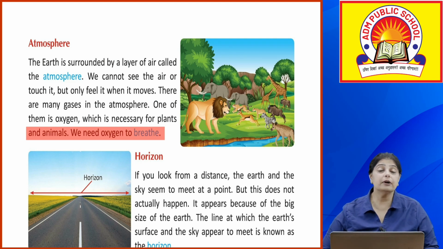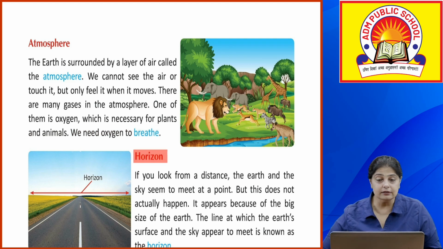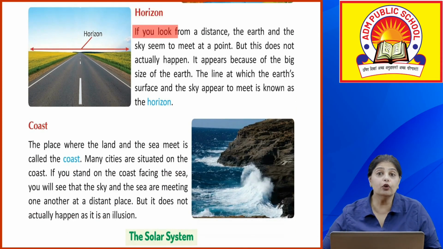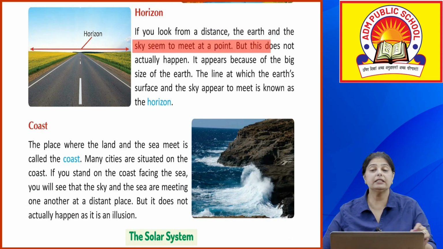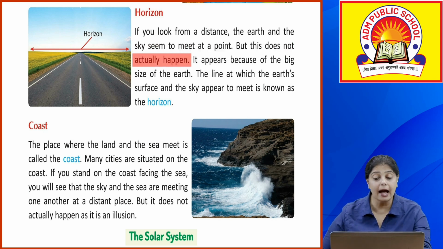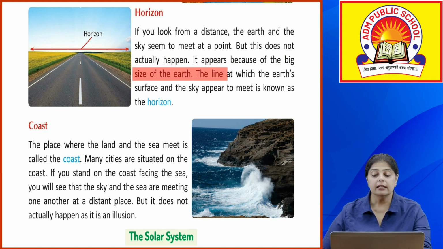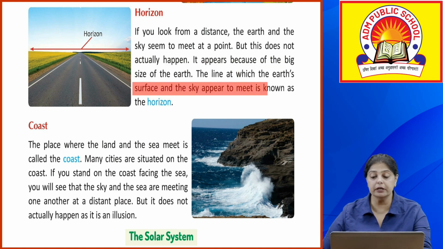Now next word that you will hear is the horizon. What is a horizon? So if you look from a distance, the earth and the sky seem to meet at a point. But this does not actually happen. It appears because of the big size of the earth. The line at which the earth's surface and the sky appear to meet is known as the horizon.